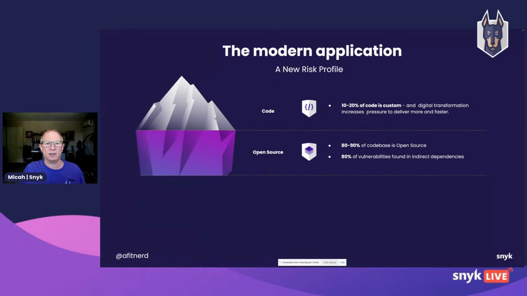So this is the nature of the double-edged sword of open source. We as developers have gotten a great boost in productivity because we can bring in these libraries. Like if I want to have my application support Markdown, I don't have to write a Markdown parser from scratch. And thank goodness for that, because I'd probably introduce a whole new set of issues and bugs and things that I'd have to fix along the way.